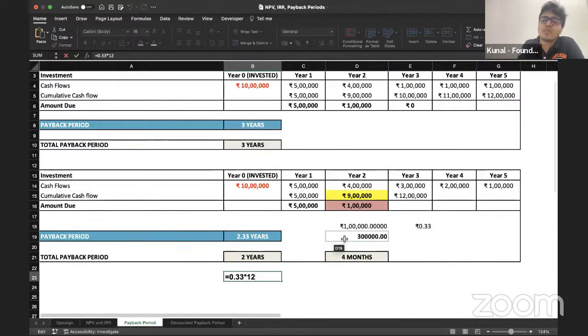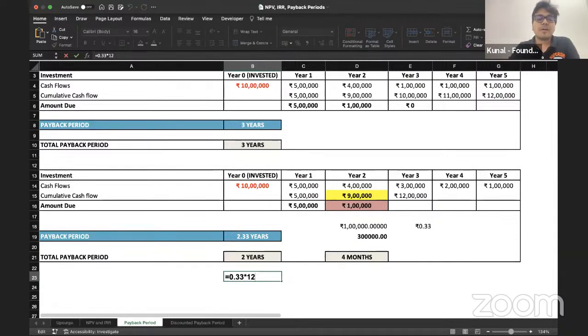I'll share this sheet with all of you on the same drive link, so you need not worry about that. All right, so आप लोग refer कर सकते हो बाद में, but this is how the basic payback period ideation works, and this is how it looks like. I'm hoping everybody of you must have understood it. All right, great.